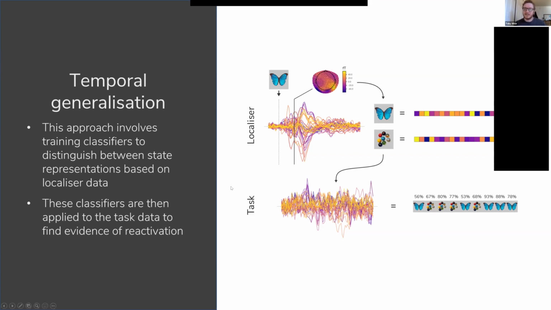What this means is that we can then reapply this classifier to the task, and critically, the states in our task are represented by the same images that we used in that functional localizer task. So if this classifier, for example, has been trained to differentiate between butterflies and marbles, if we then apply it to the task itself, we will get these probabilistic predictions out of it, and it might be saying, okay, at this point in the task, it looks like a butterfly is present in the signal. In this case, we can infer that the subject is kind of reactivating the representation of that butterfly state.